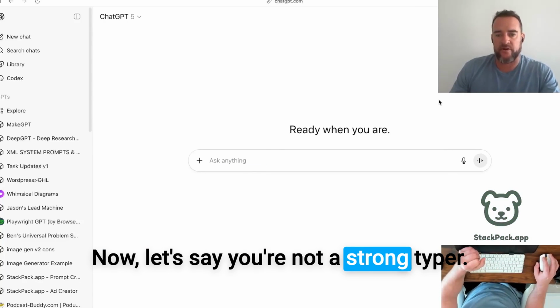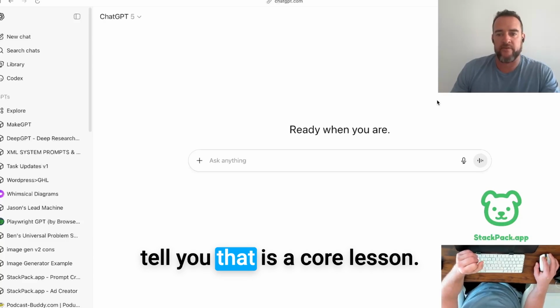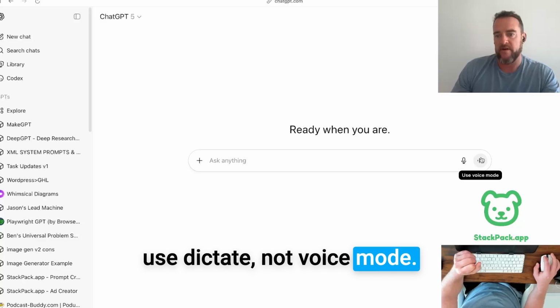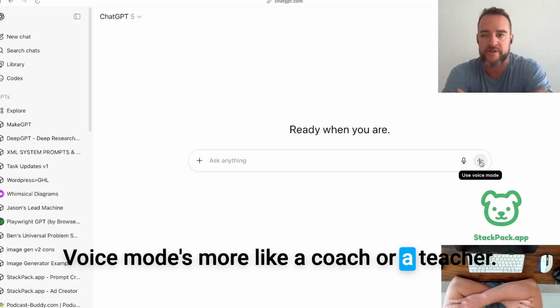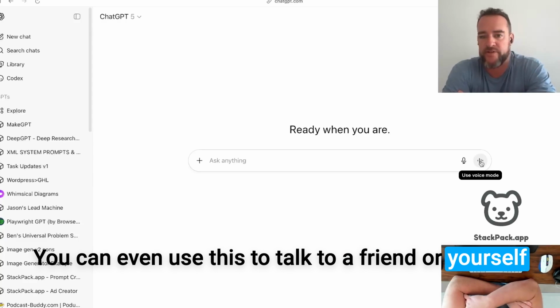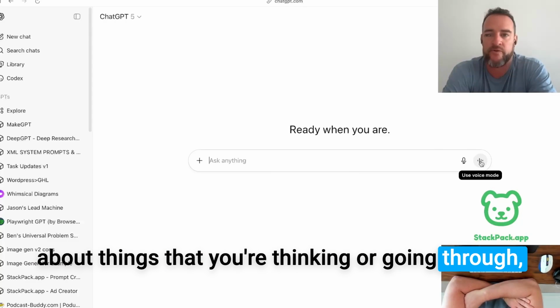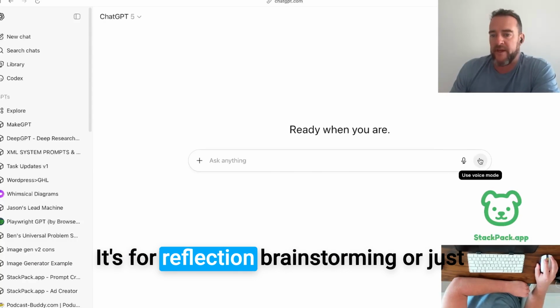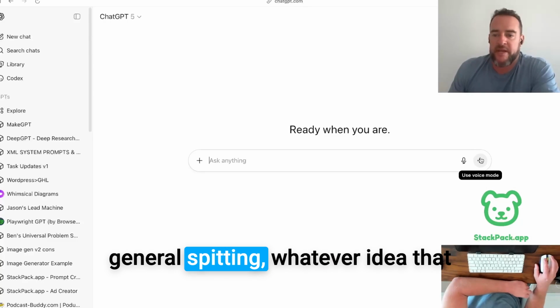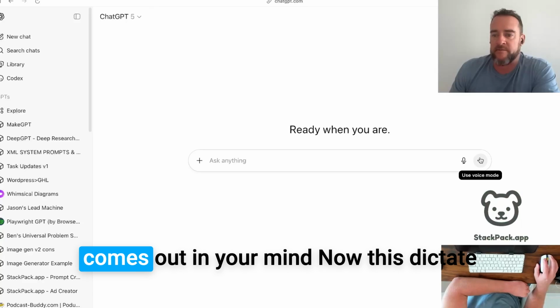Now, let's say you're not a strong typer. The very first thing I'm going to tell you that is a core lesson: use dictate, not voice mode. Voice mode is more like a coach or a teacher. You can even use this to talk to a friend or yourself about things that you're thinking of going through. This is not for work. It's for reflection, brainstorming, or just general spitting whatever idea that comes out in your mind.